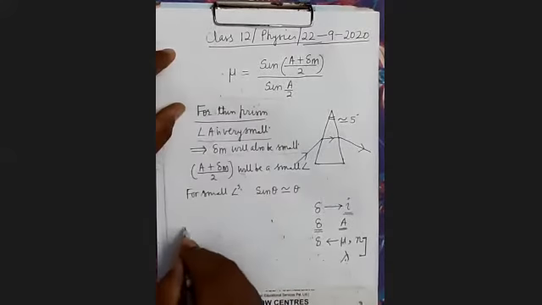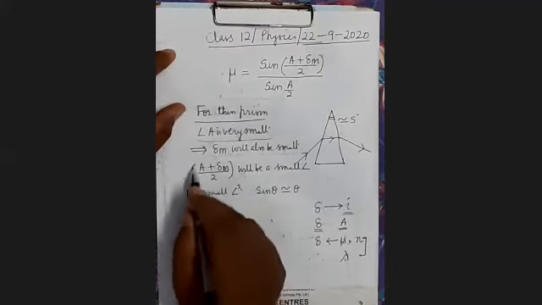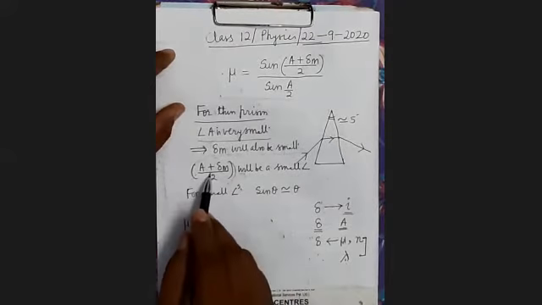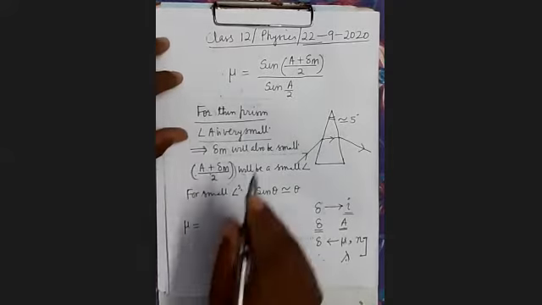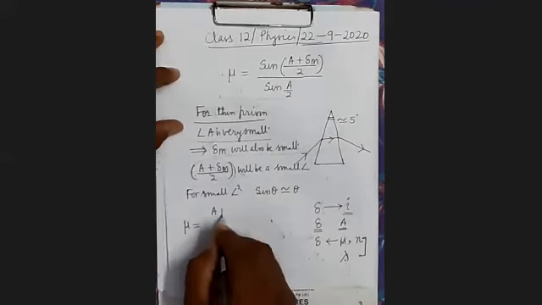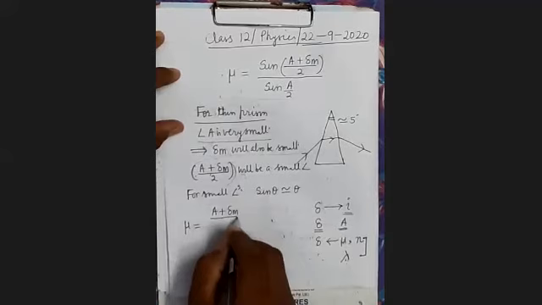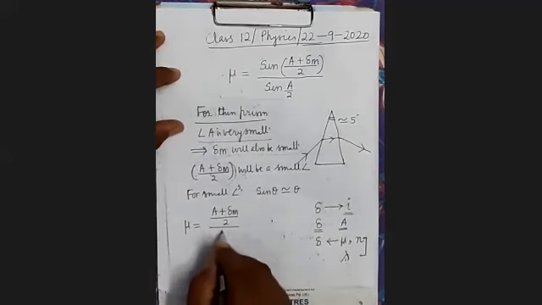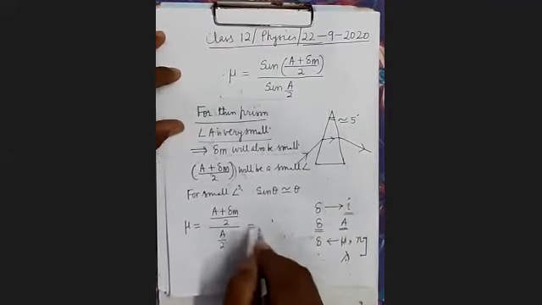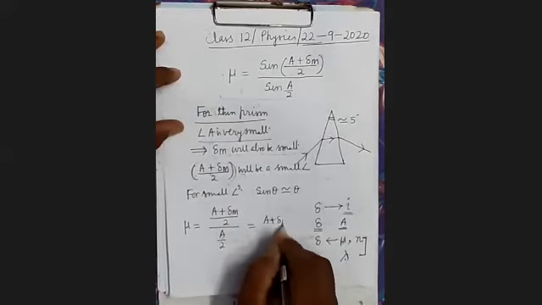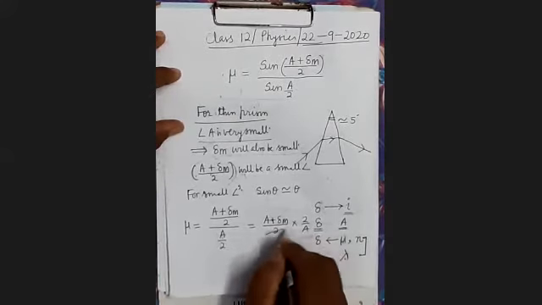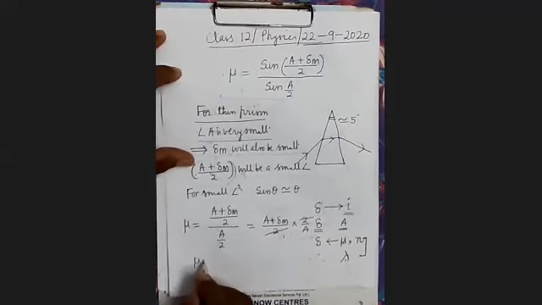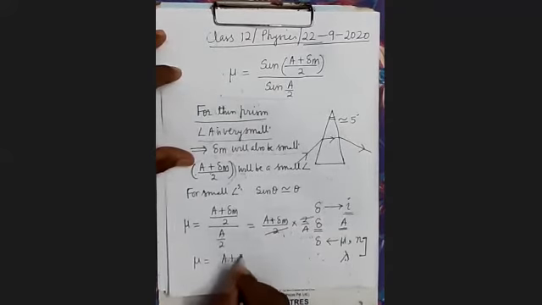So you can write this as mu. Since this is a small angle, the sine of this will be equal to this. Which means mu will be equal to (A plus delta M upon 2) divided by (A upon 2). When you simplify, the 2 and 2 cancel. So mu equals what? (A plus delta M) upon A.